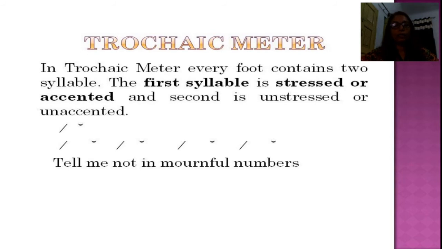In trochaic meter, the pattern is contrary to the iambic. In iambic, the first was unstressed, second was stressed. In trochaic, the first is stressed and second is unstressed. Likewise, tell me not in mournful numbers. So this is the pattern. In trochaic meter, every foot contains two syllables. The first syllable is stressed or accented and second is unstressed or unaccented.